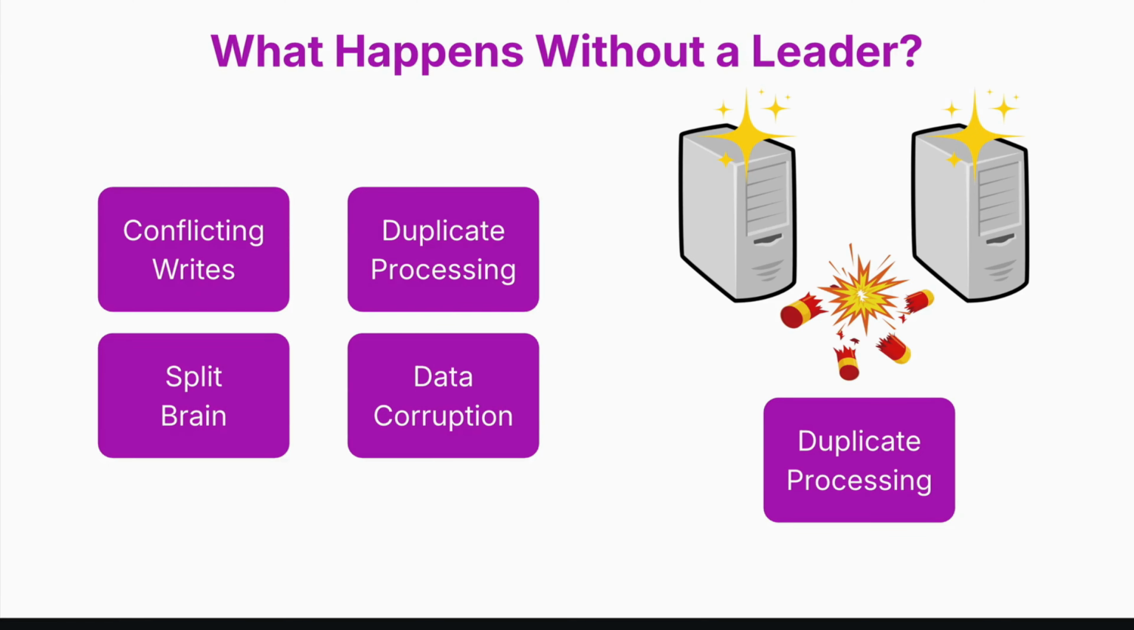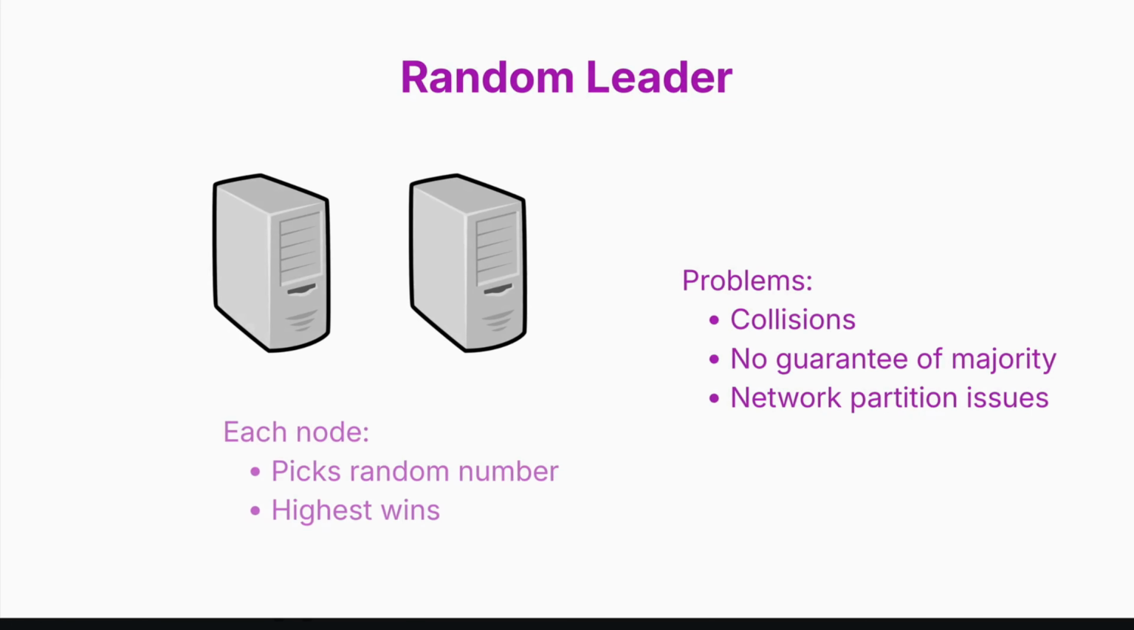Now let's talk about a naive approach of electing a leader. The simplest idea is that each node generates a random number, and the highest number wins. Sounds simple? But what if 2 nodes generate the same number? Network partitions happen, or nodes don't see each other. There is no guarantee of agreement. Random selection without coordination doesn't work reliably.